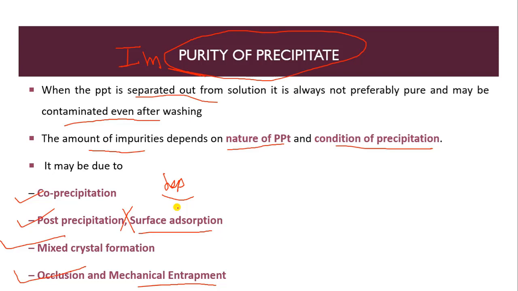But what about post precipitation? When I dissolve the sugar and salt in water, both are already soluble, so we cannot separate them after dissolving. So it is a type of post precipitation, where we cannot separate this type of impurities. Co-precipitation we can separate.